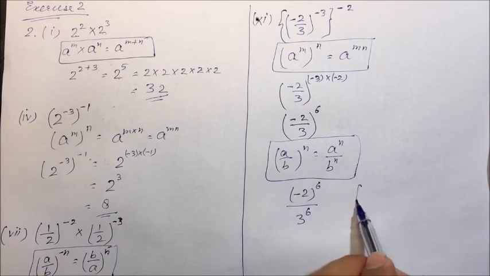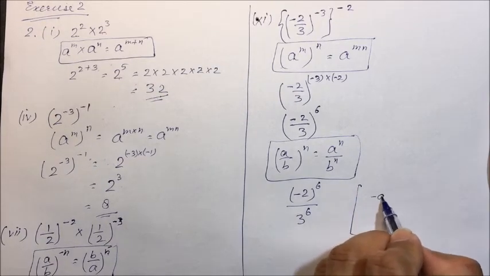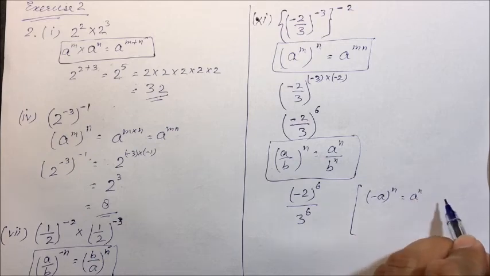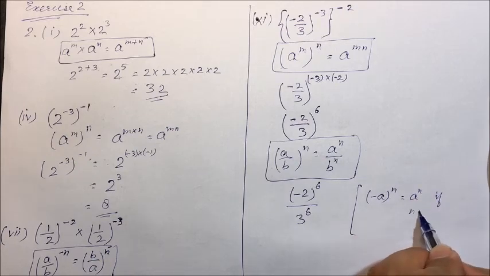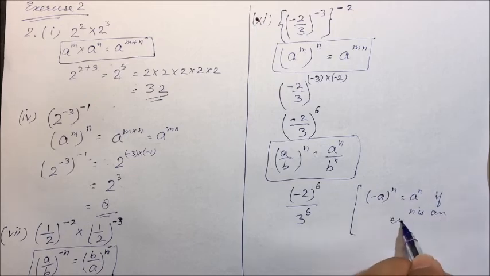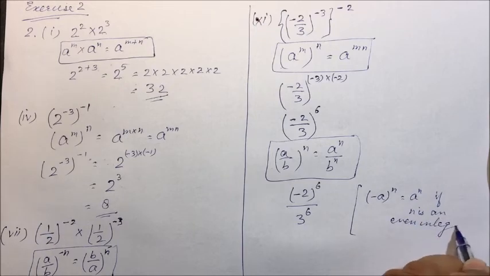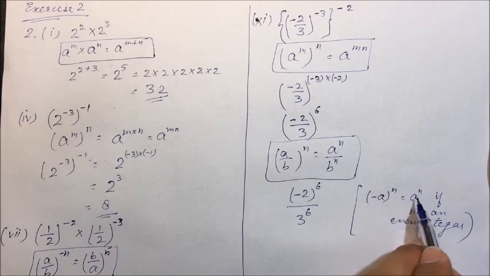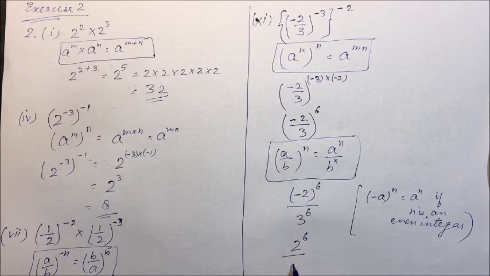Now we have studied earlier that minus a, the whole raised to power n, equals a raised to power n if n is an even integer. So we can write it as 2 raised to power 6 divided by 3 raised to power 6.